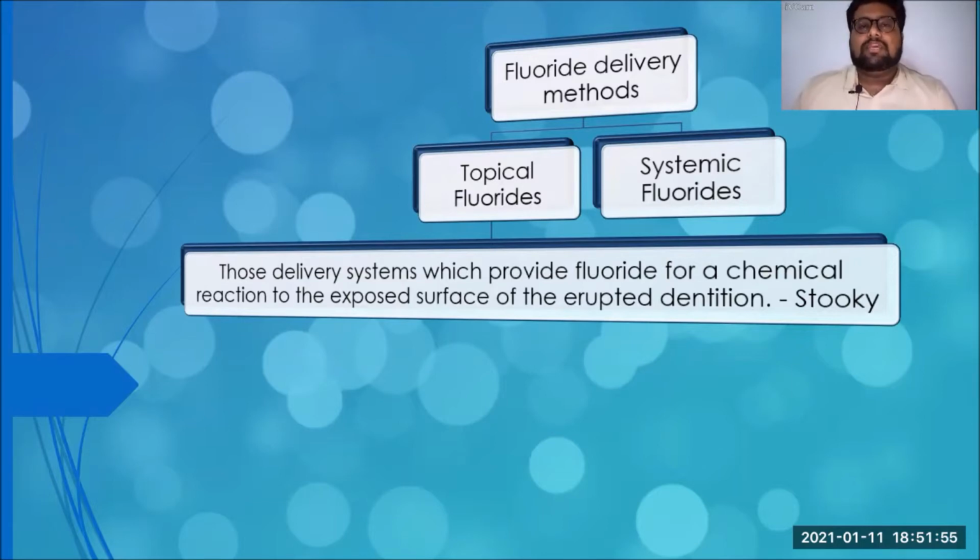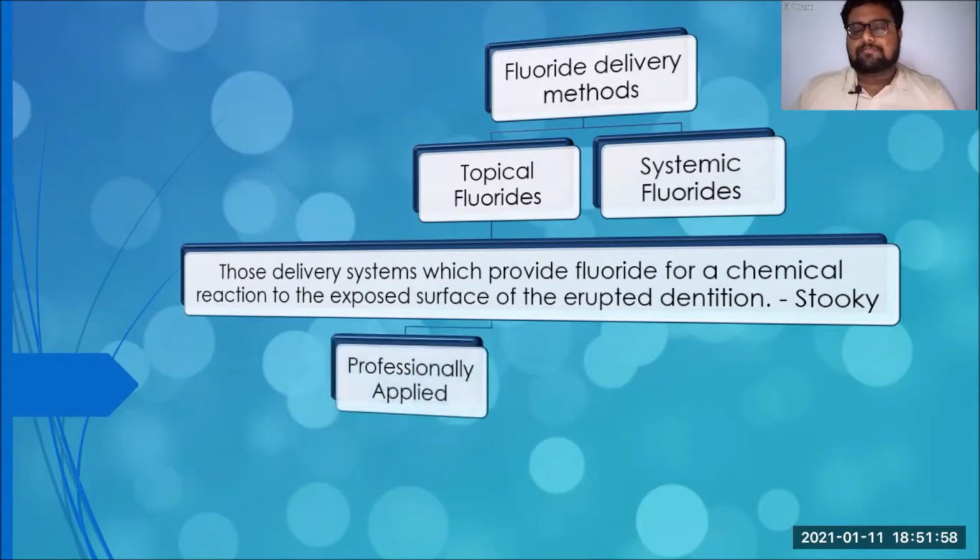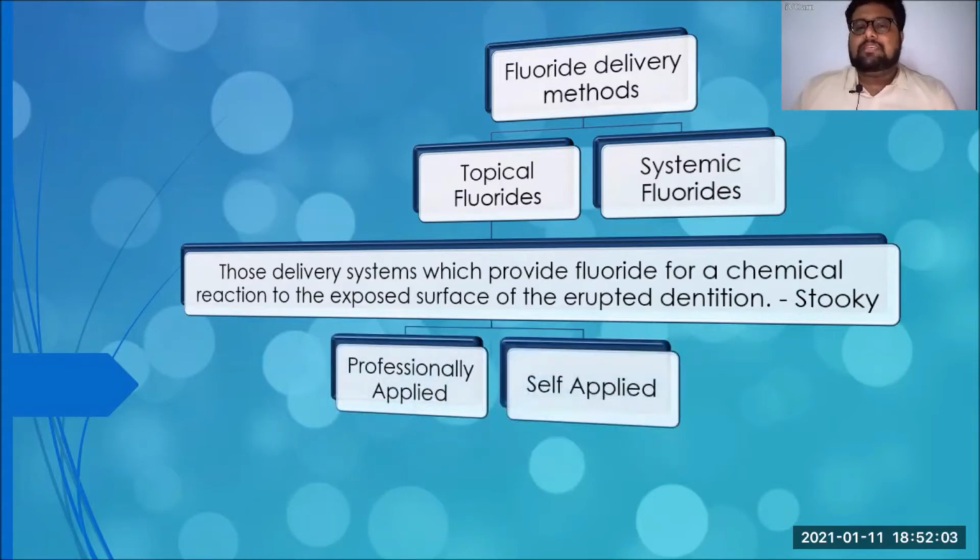So how do we classify topical fluoride? We can classify it into professionally applied and self-applied. Again, as the name suggests, professionally applied means it is done by professionals. Who are the professionals? Obviously the dentists and doctors, those who are trained to apply fluorides. When they are applying to the patients, it is called professionally applied topical fluorides. Whereas self-applied is by individual patients. They can apply by themselves. They don't need any assistance, or any form of training or techniques to apply such fluorides. They can apply it by themselves with simple techniques.